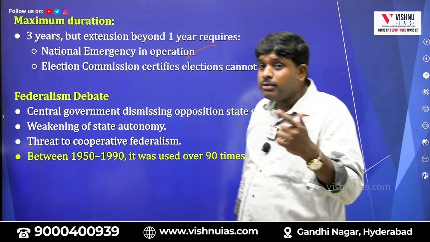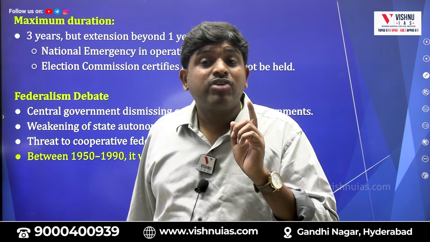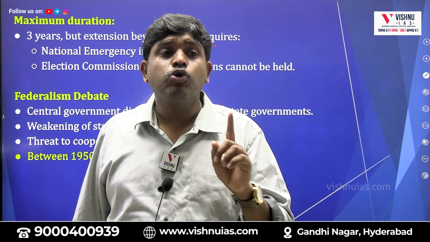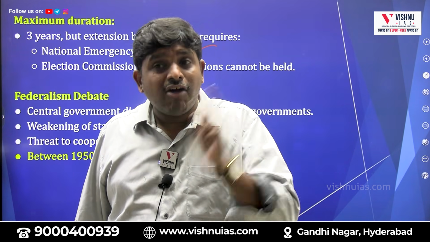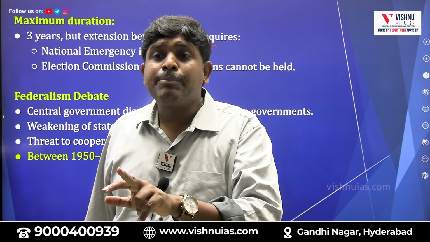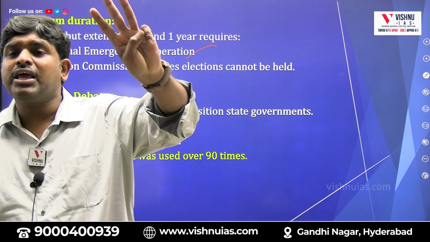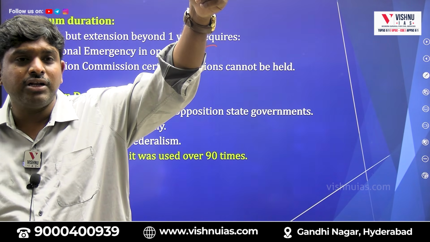See, before the 44th, after 3 years, they have to go to the Election Commission. But after the 44th, after 1 year only they have to get the report from the Election Commission. The original constitution said that for 3 years, after 3 years they have to go to the Election Commission.